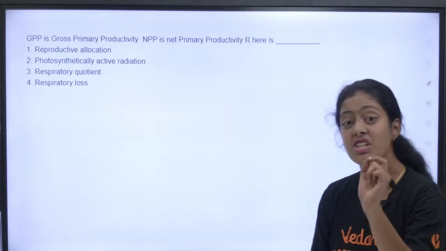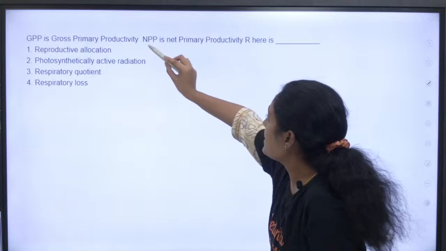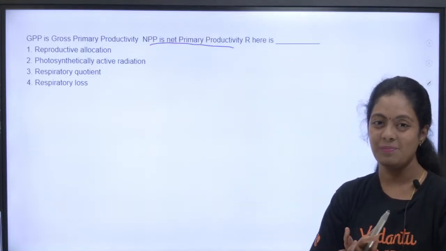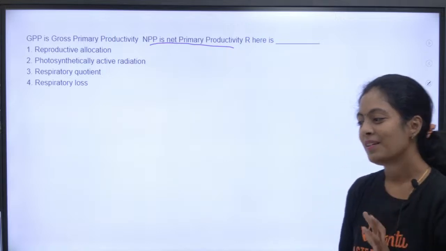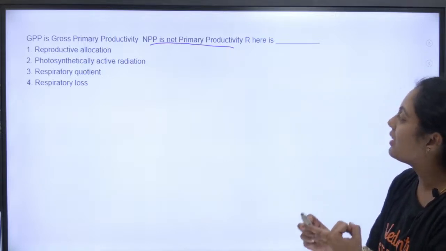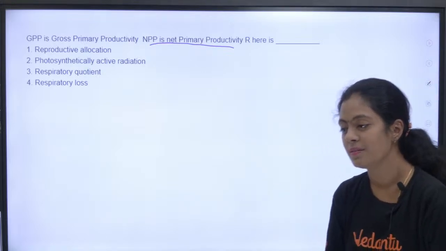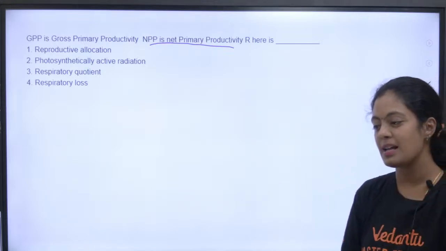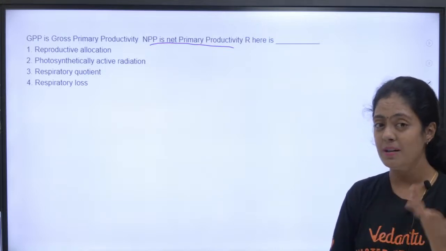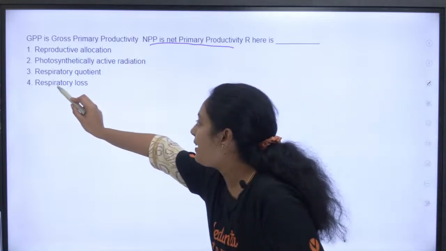Yeah. GPP, gross primary productivity. NPP is the net primary productivity. R year. This was asked in 2023. Okay, what is R? Photosynthetic reproductive allocation, photosynthetically active radiation, respiratory quotient, respiratory loss. Tell me the answer. Yes, a very easy question asked in 2023. Very good. It is respiratory loss.